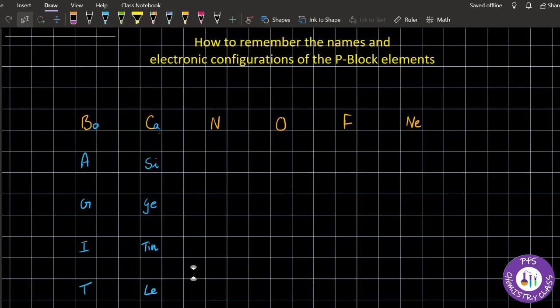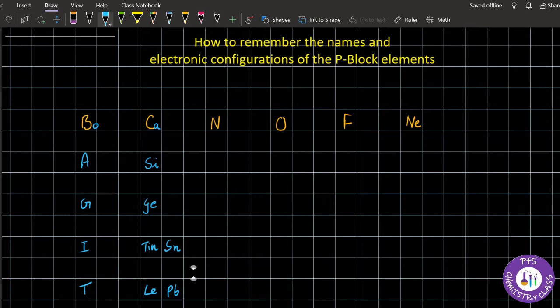The third one is Cassie-Gettinley. For clarity I have included the common names here. You have to include the symbol of the element here. C is carbon, silicon, germanium, tin we should remember as Sn, and lead will be Pb. For the rhyming purpose I have included the terms tin and lead. So Cassie-Gettinley: carbon, silicon, germanium, tin, lead.